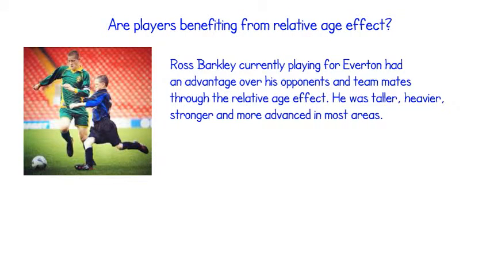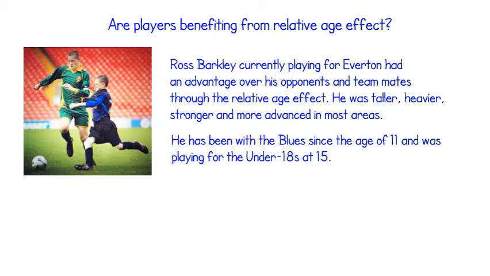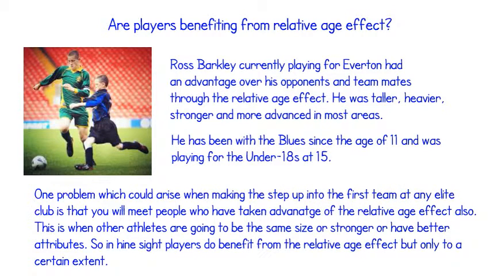Ross Barkley, currently playing for Everton, had an advantage over his opponents and teammates through the relative age effect. As clearly seen in the picture, he was taller, heavier, stronger and more advanced in most areas. This gave him more opportunities to become an elite professional because he would clearly stand out to scouts. He has been at Everton since the age of 11 and was playing for the under-18s at 15 years of age.